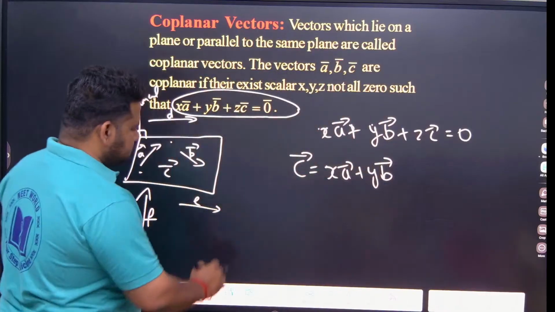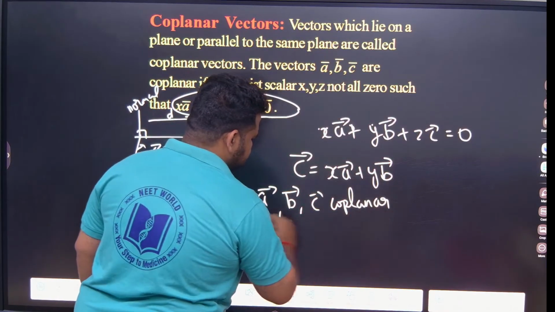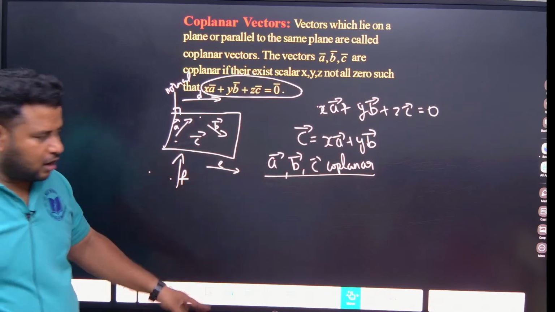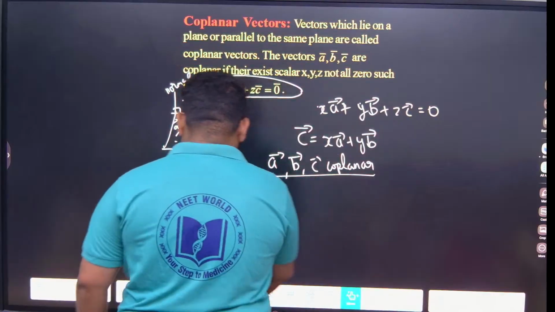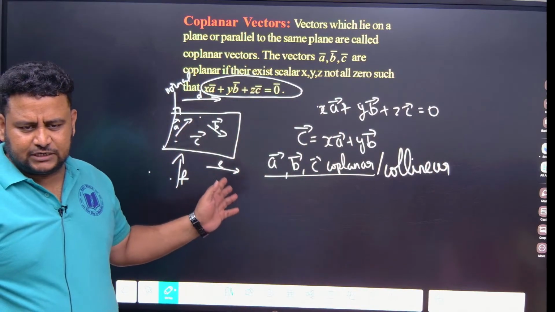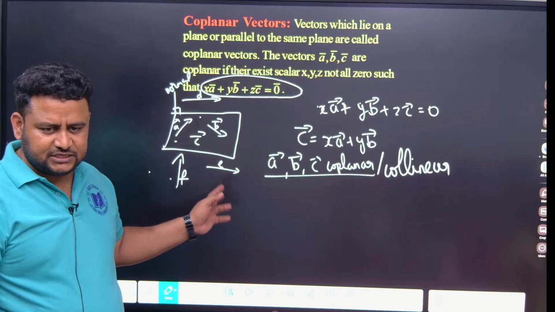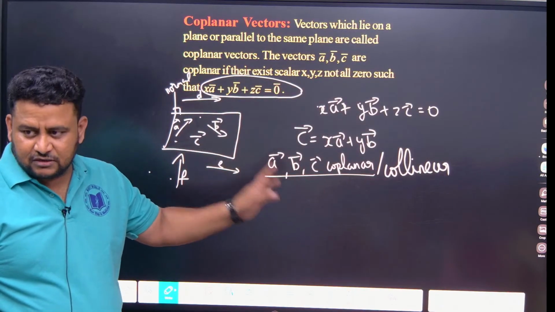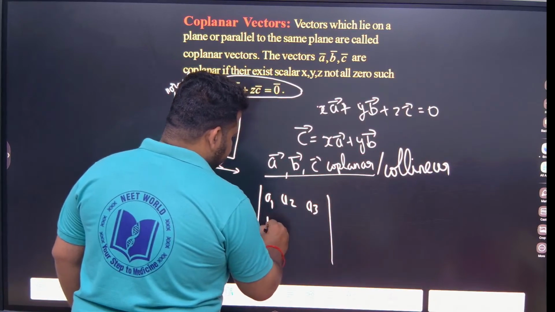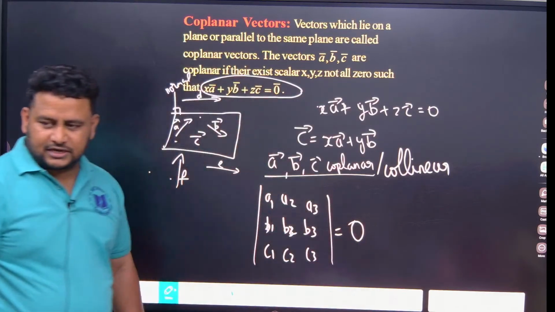Listen carefully. If vector A, vector B, vector C are coplanar, or even if they are collinear, suppose vector A is written as A1 i + A2 j + A3 k, vector B as B1 i + B2 j + B3 k, and C as C1 i + C2 j + C3 k. Then the determinant with rows A1, A2, A3; B1, B2, B3; C1, C2, C3 is equal to 0. This is the condition you must know.